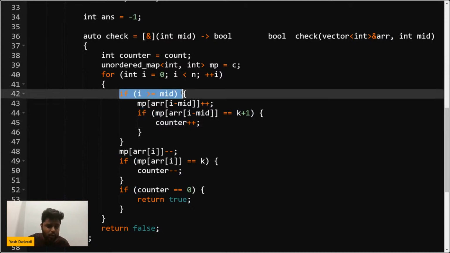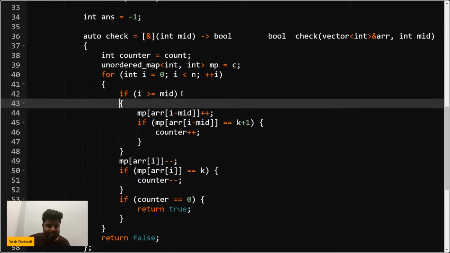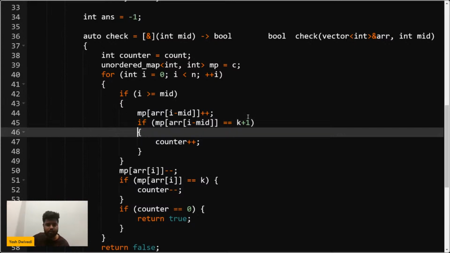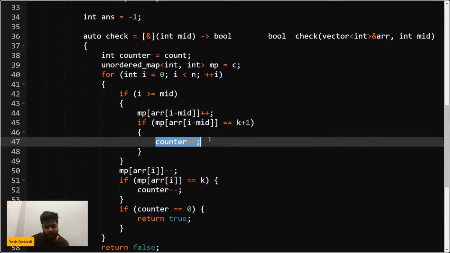If I is greater than or equal to mid, because I will do I minus mid, in that case what I will do here is increase the frequency of this particular left element. And if it becomes equal to k plus 1, then we are increasing the counter.